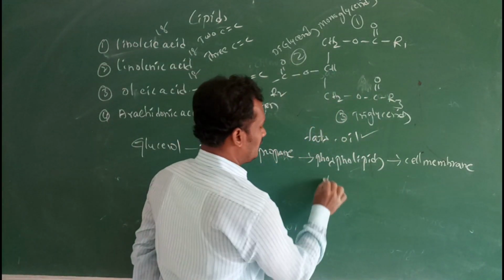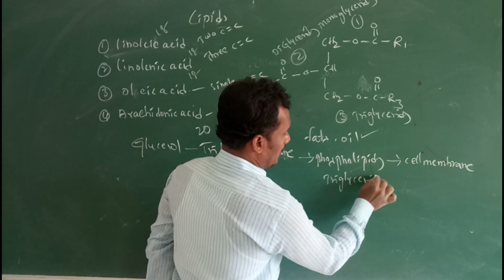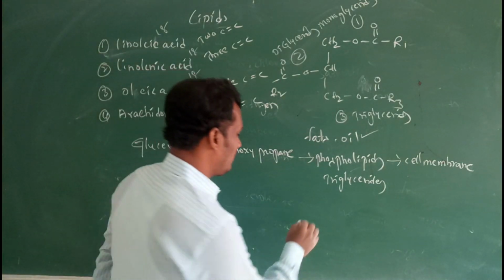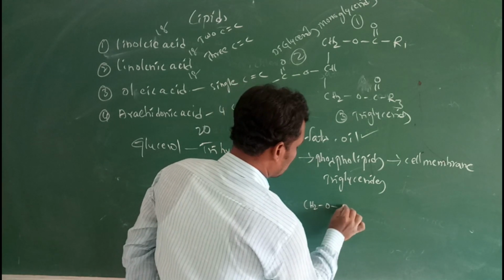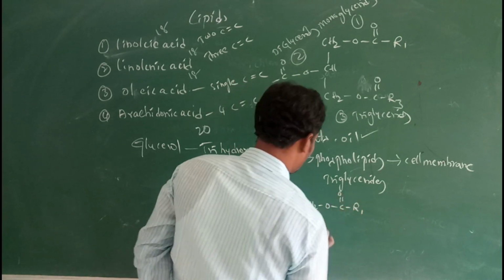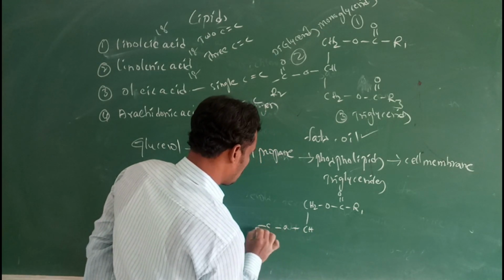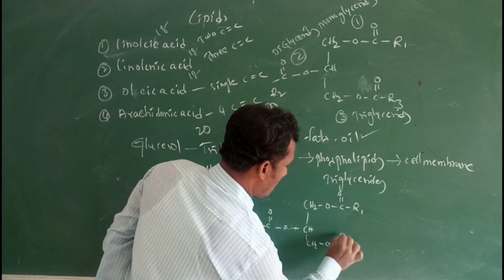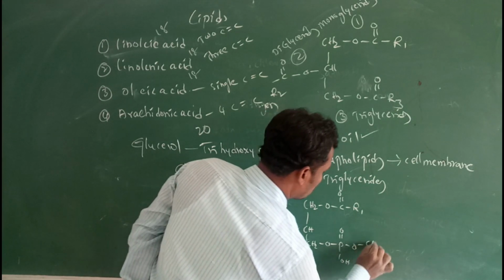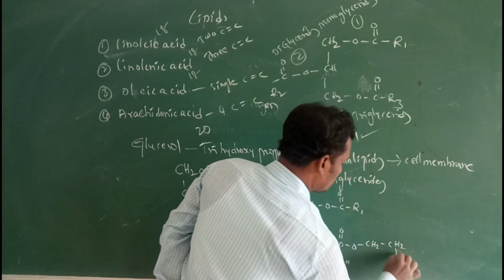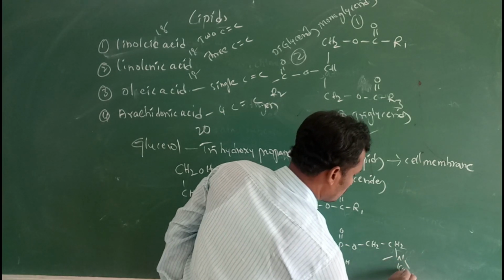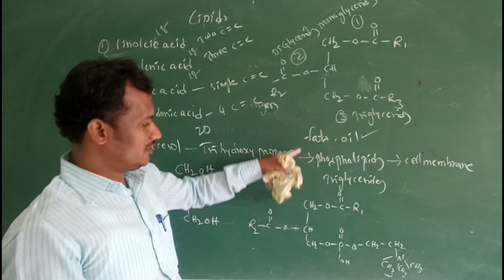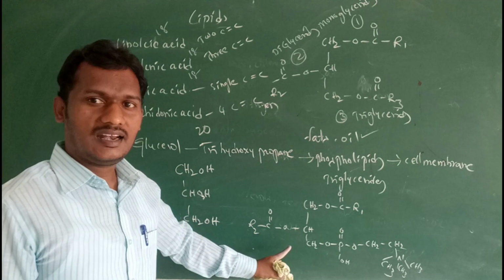Phospholipid is nothing but a triglyceride.